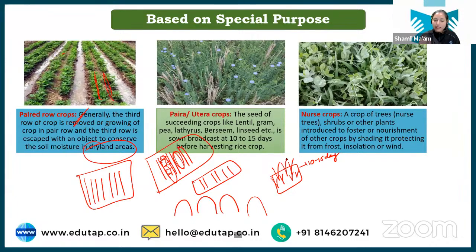But what you do, you smartly say that okay, I can utilize the moisture that is still present in the field. So for that, I'll sow the other crop. If you want to sow lathyrus, say, you broadcast the lathyrus seed before harvesting the rice. So that crop is known as Pera and Utera crop, and yes, it is the example of relay crop. Okay, it is a relay crop.